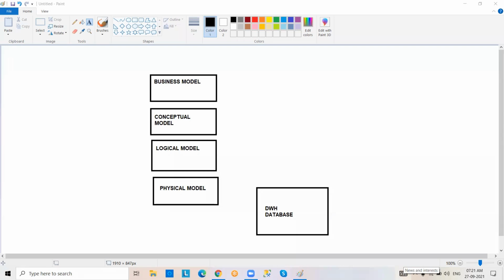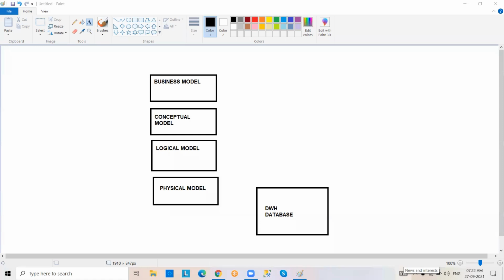In this case, in the beginning, the business model, conceptual model, and logical model all come under paperwork only. But the physical model is completely practical oriented. There we are going to finalize the tables, and those tables will be created in the data warehouse database. Somebody asked me about the conceptual model.